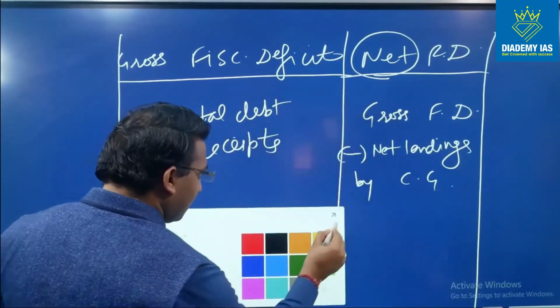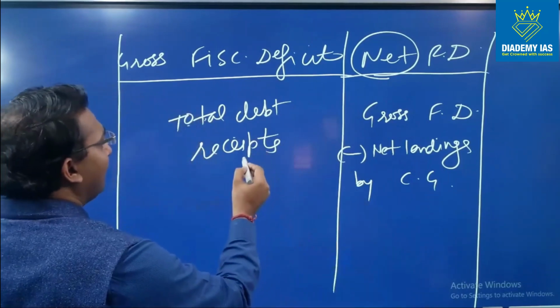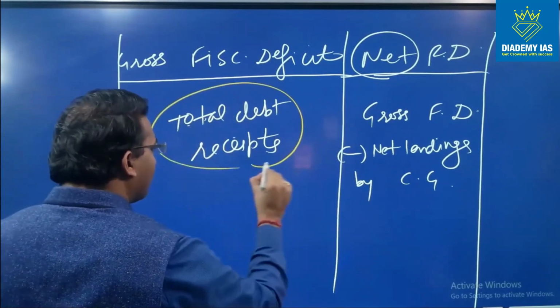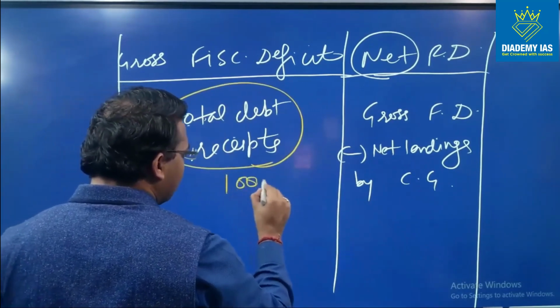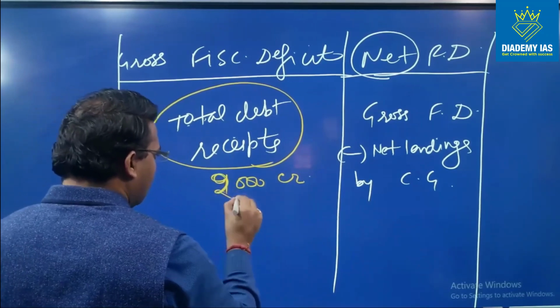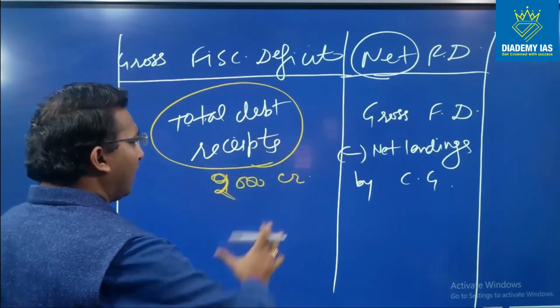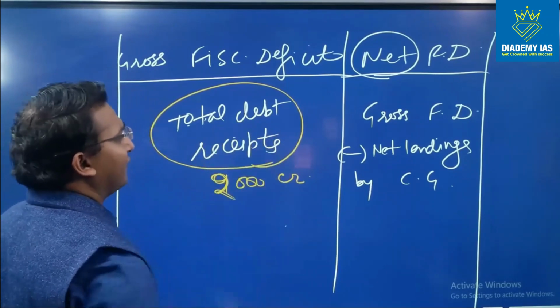Let us understand. Whatever loan the central government has taken, suppose the central government has taken a loan of 1000 crore rupees. Rather, we should take a different figure, 2000 crore rupees. The central government took the total debt receipt of 2000 crore rupees. So this is the fiscal deficit.